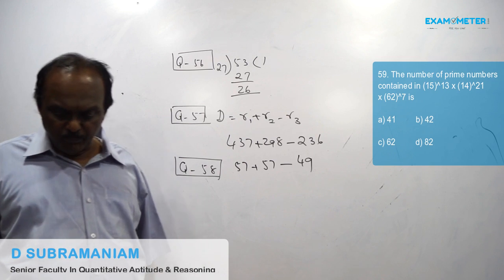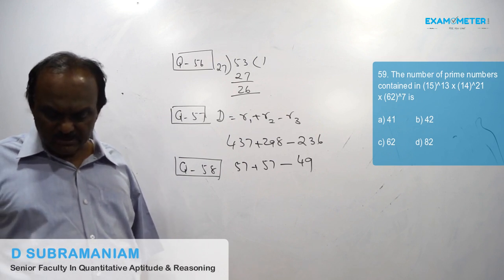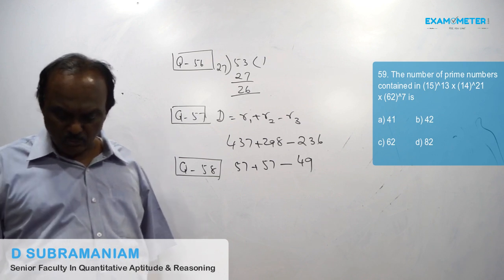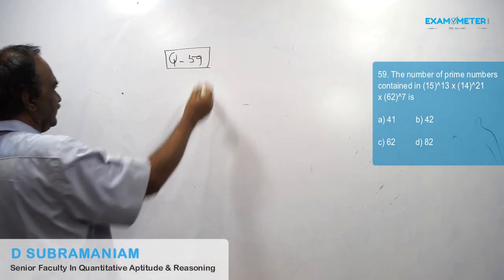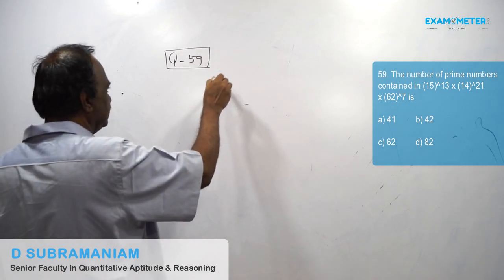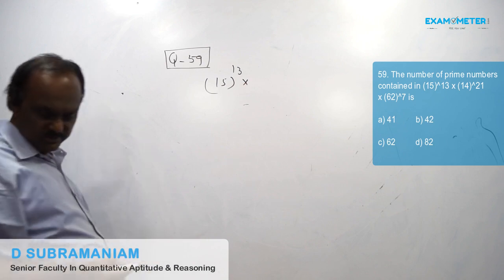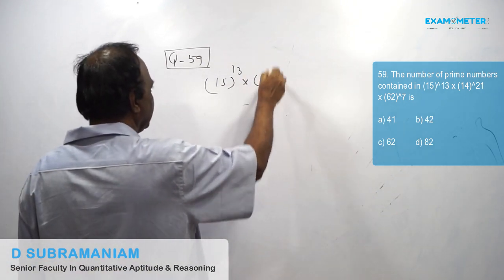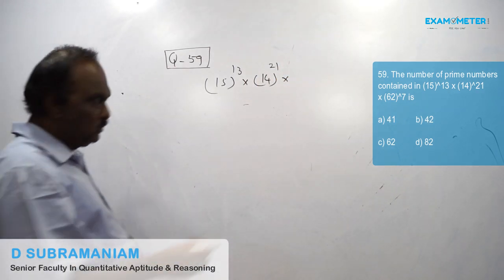Question number 59. The number of prime numbers contained in 15 to the power 13 into 14 to the power 21 into 62 to the power 7 is: 15 to the power 13 into 14 to the power 21 into 62 to the power 7.